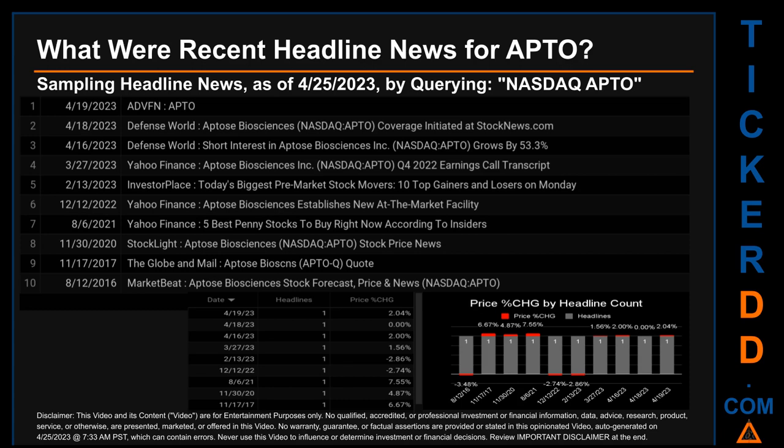Friday, August 6, 2021 was the day with the highest percentage change in price when we compare opening versus closing price for the ticker. The day saw a jump of 7.55% when APTO opened trading at $2.65 and closed at $2.85. There was one found headline when Yahoo Finance published the headline that read, 5 best penny stocks to buy right now according to insiders.